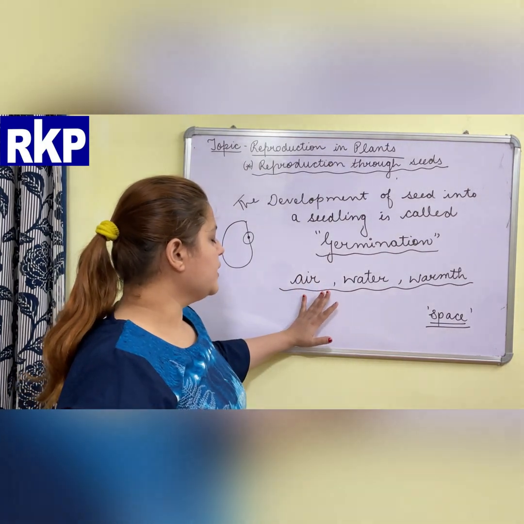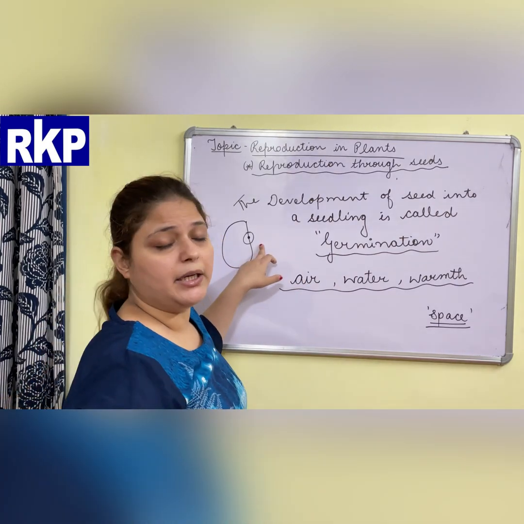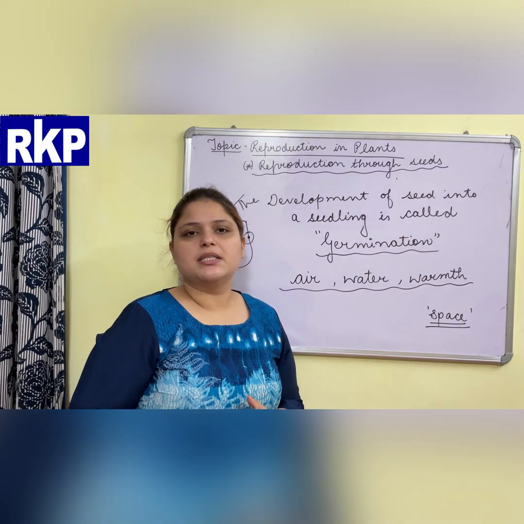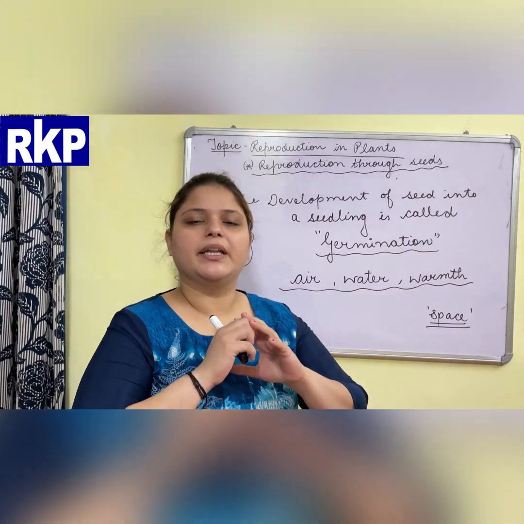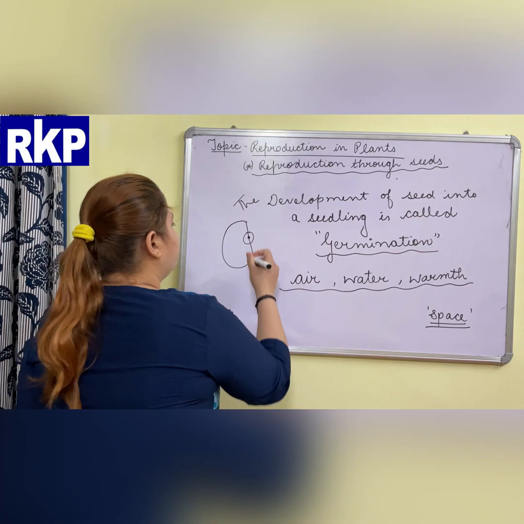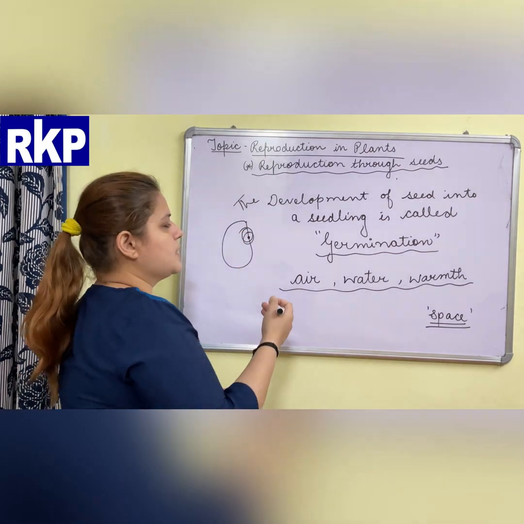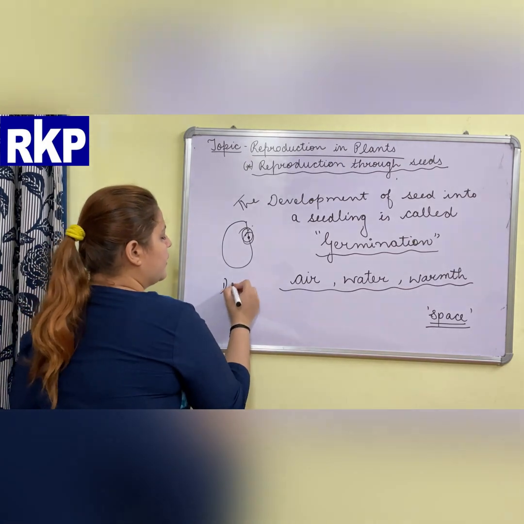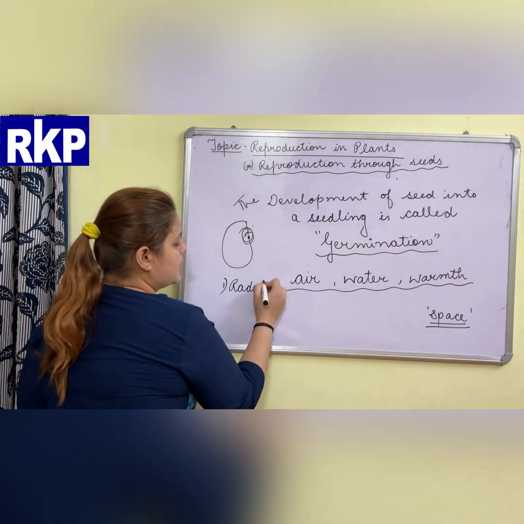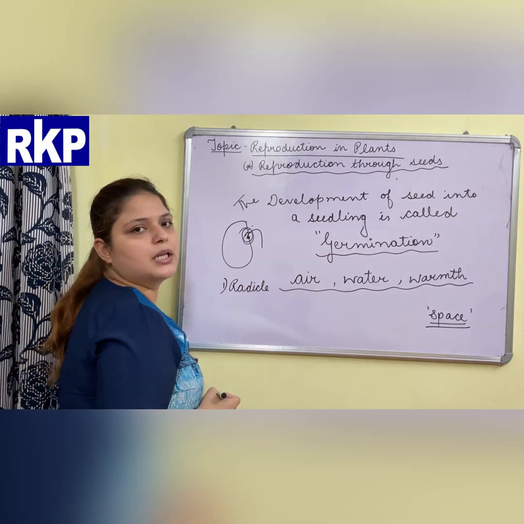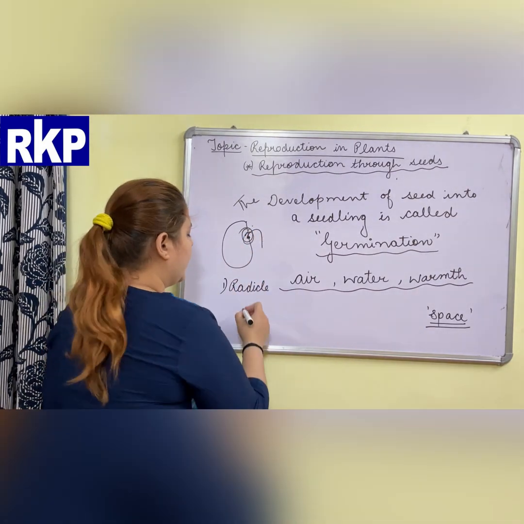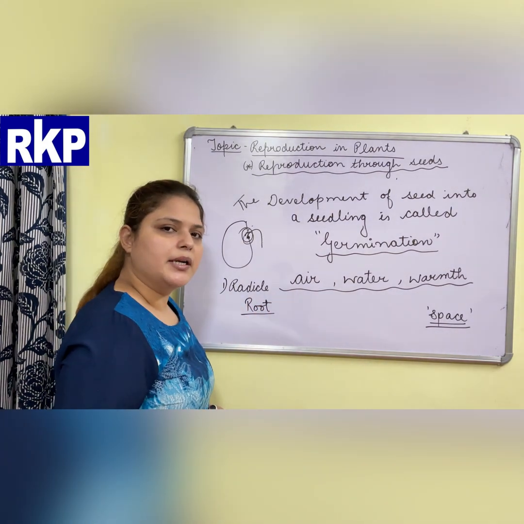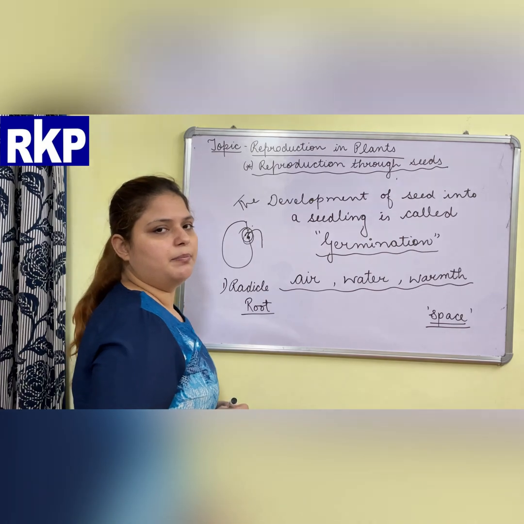How? Air is absorbed by the seed, water is absorbed at the tiny holes present on the surface of the seed. When the water is absorbed by the seed, the hard outer layer will become soft, and then it will break. And the embryo which is present inside the seed will start coming out. First of all, the radicle part of the seed will start coming out, and it will start developing into the root part of the plant.